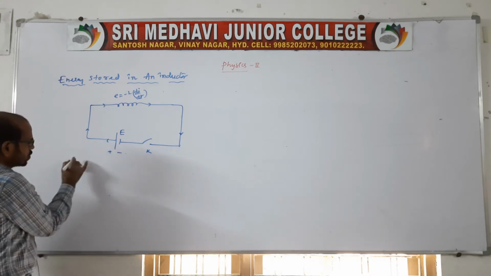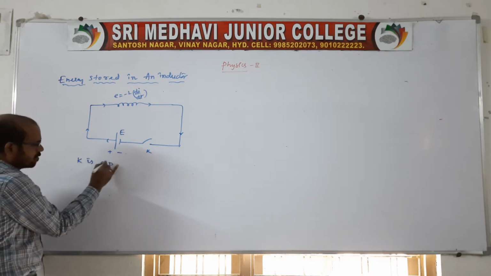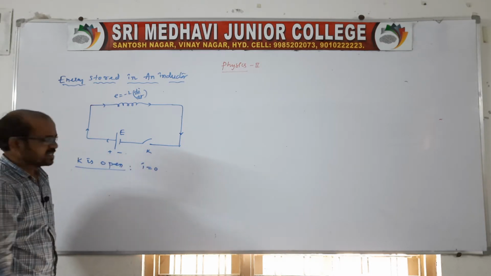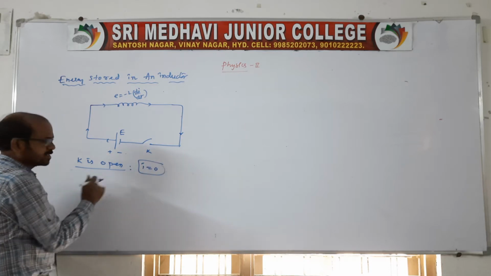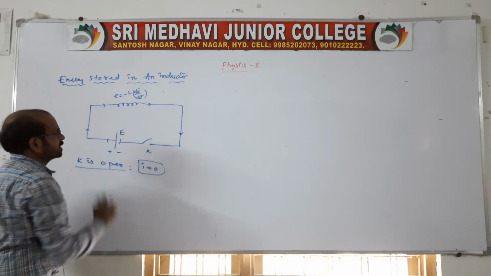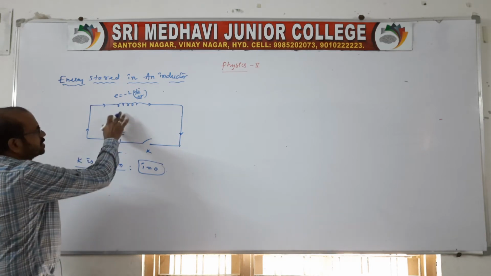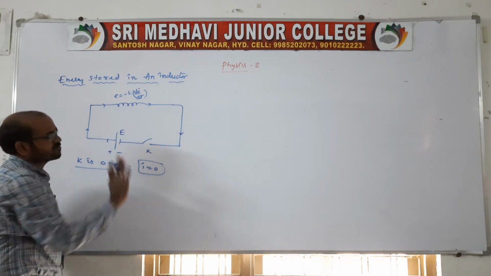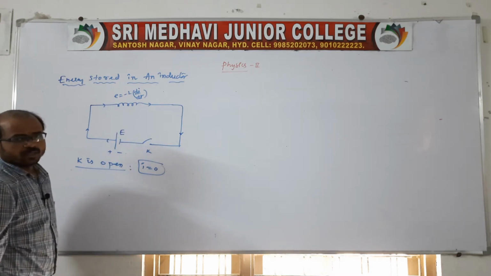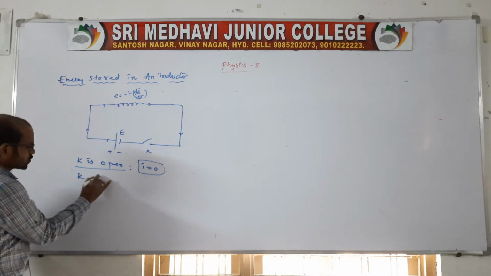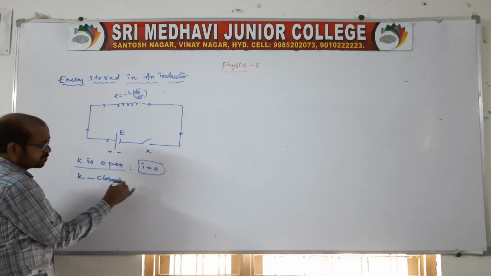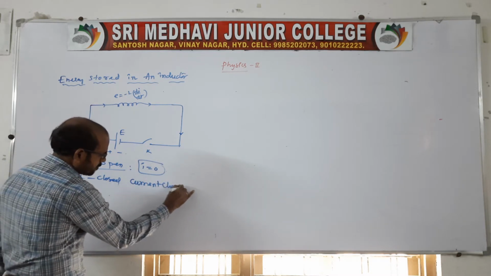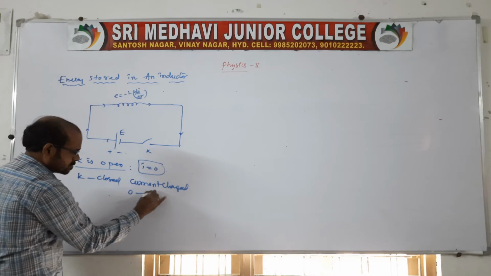When the key is open, the current is 0, right? When the current is 0, the circuit is open. So is there any current flowing through the inductor? No, because the key is open, we will not get any current and will not get any EMF also. Then the key is closed, and the current changes from 0 to maximum.